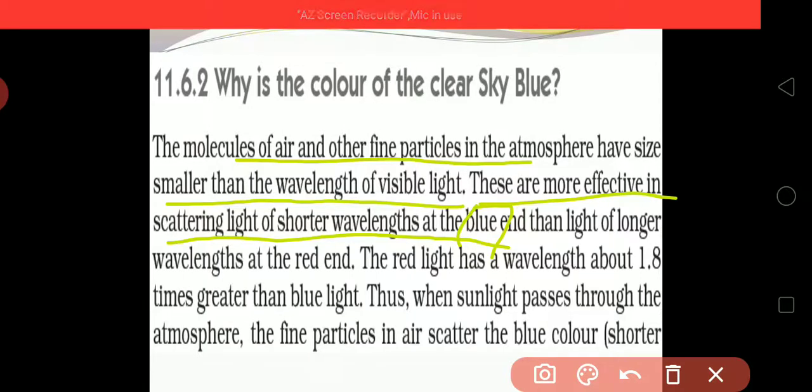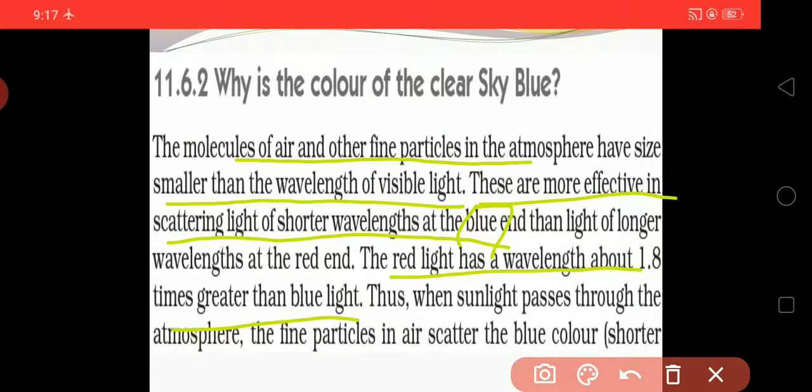The red light has a wavelength about 1.8 times greater than blue. From this we can say that blue has a shorter wavelength while red has a larger wavelength.